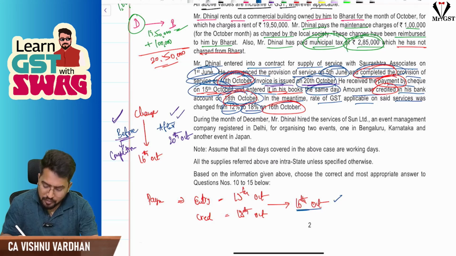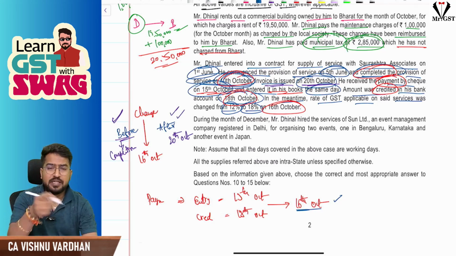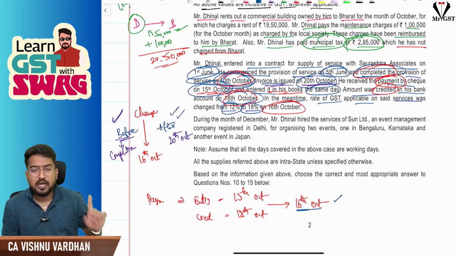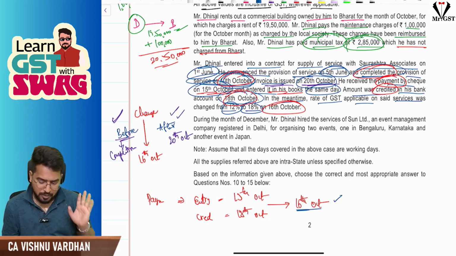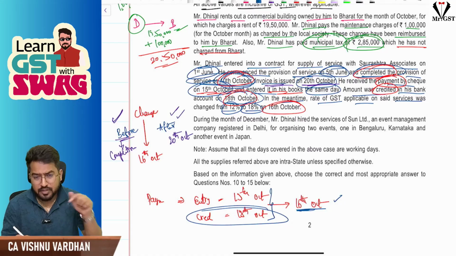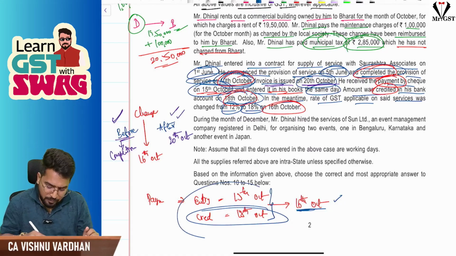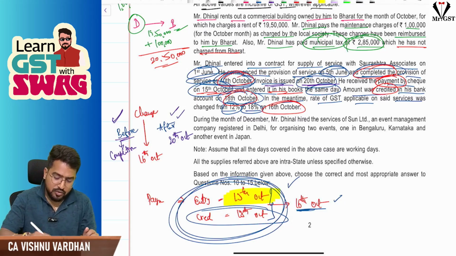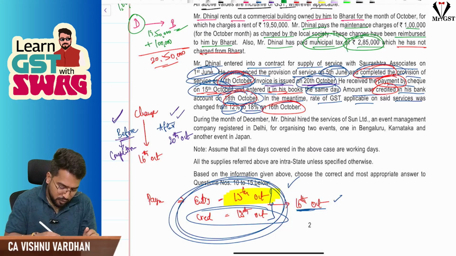When from the date of change, if the payment is credited into the bank account within 4 working days, then only you will follow this rule. Otherwise, you will take date of credit itself as date of payment. So here, entry and credit, if you see, sir, change is happening on 16th October and credit is happening within 4 working days only. So you will compare these two and see whichever is earlier, that will be the date of payment. Which is earlier? 15th October is earlier. So payment is happening before the change.